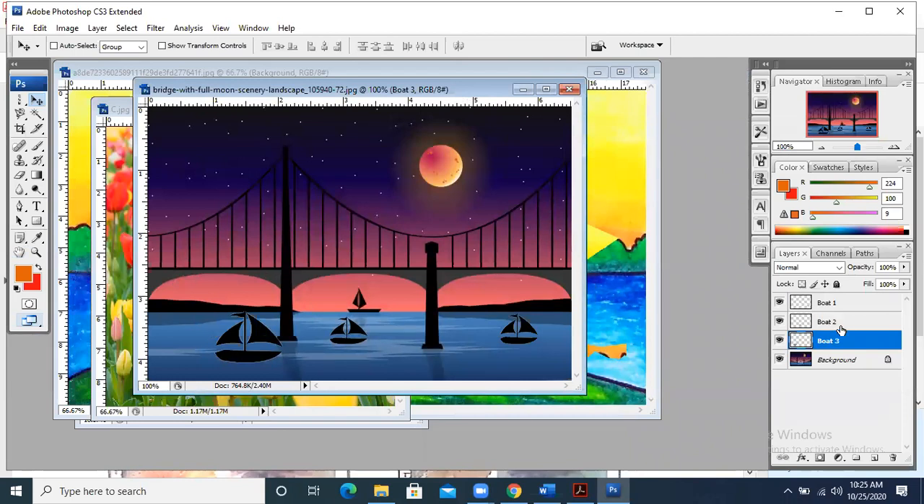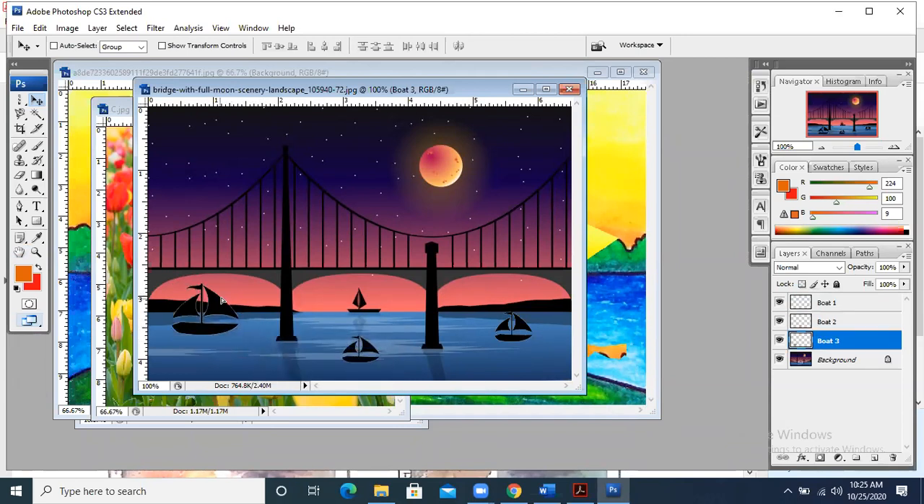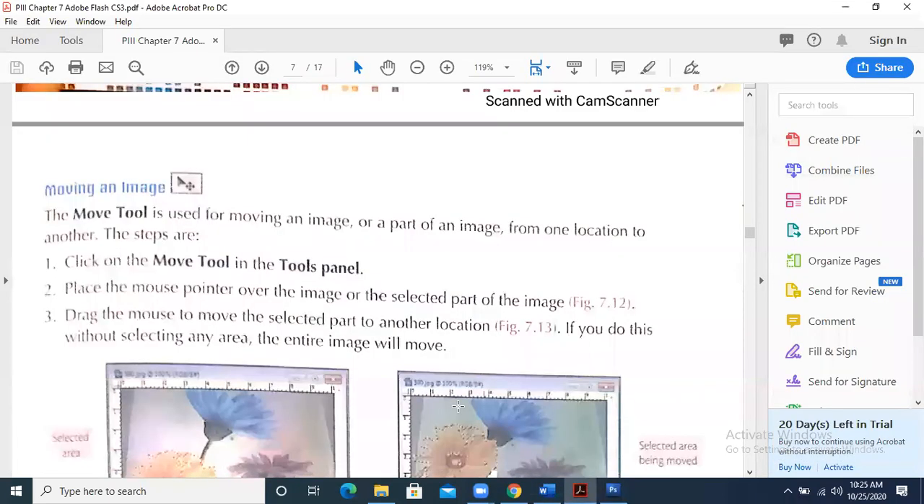Whatever layer you select, you can move that image. Layer 1, on layer 2, which object is there? If you don't know which layer this is on, right click on it. It is board 3. Then when you click on it, you can move it. Otherwise you will not be able to move it. If you want to move this board, it will not move. Right click on it. This is board 1. Click on it, then you can move it. Getting this point?